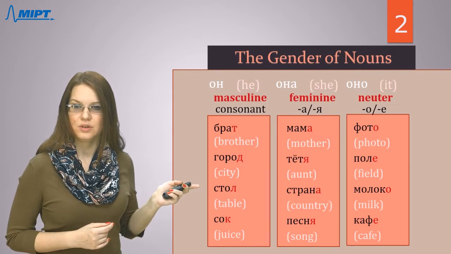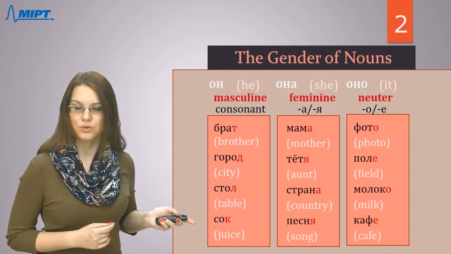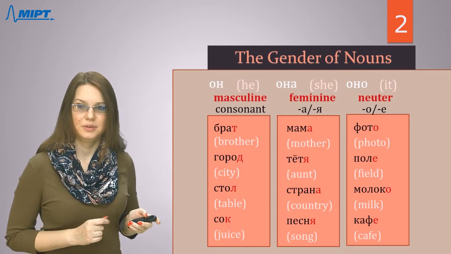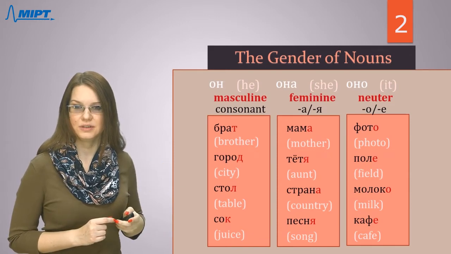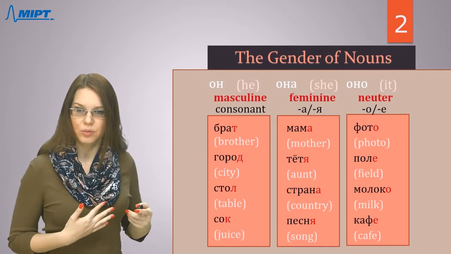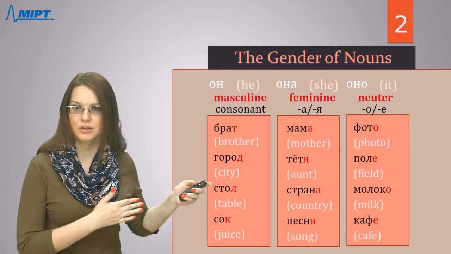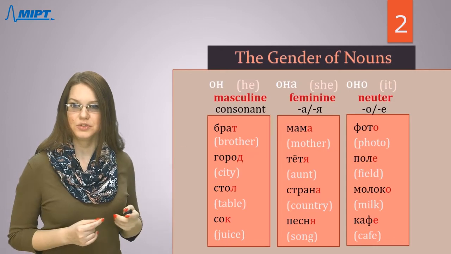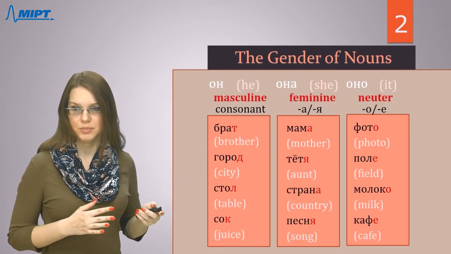стол, стол, сок, сок. So, all these nouns are masculine. All of them can be replaced with он in a sentence. So, for example, if we don't want to repeat this word, if we don't want to say it once again, like брат, брат, брат in every sentence, instead of брат, you can use the personal pronoun он. It works for every noun which is masculine.